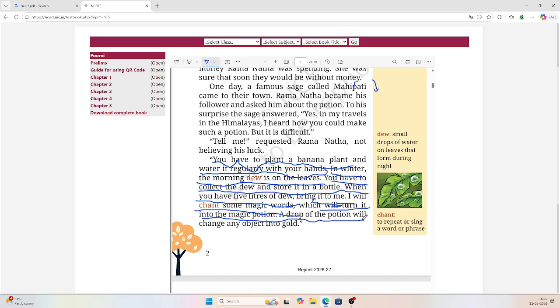A drop of potion will change any object into gold. Now what did he say? He said that you just have to plant a banana plant, and in winters water it regularly. What do you have to do? In winters you have to water it regularly with your own hands. Okay?